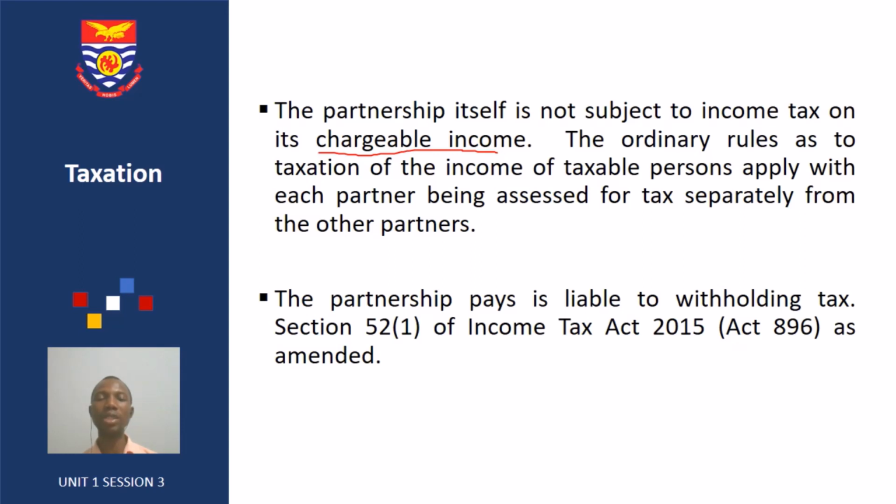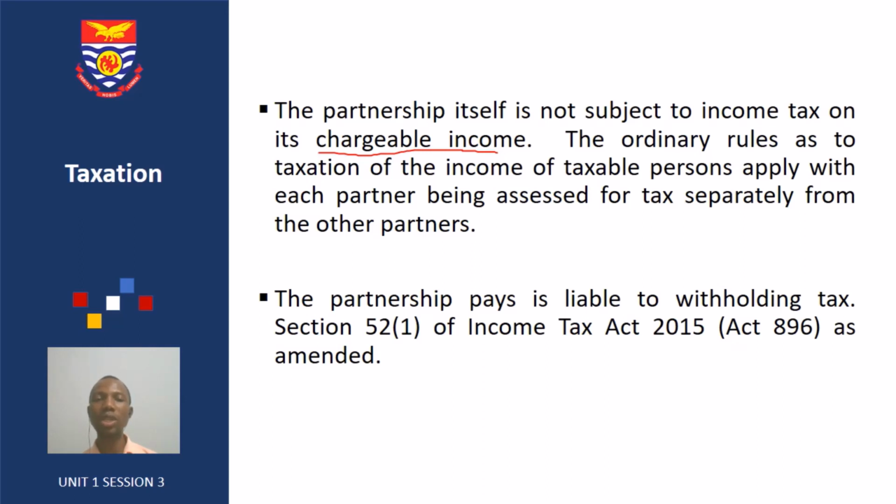Now, what this means is that when a partnership firm has a chargeable income, to calculate the chargeable income, you have to get all your assessable income and you deduct all permitted expenses from it.